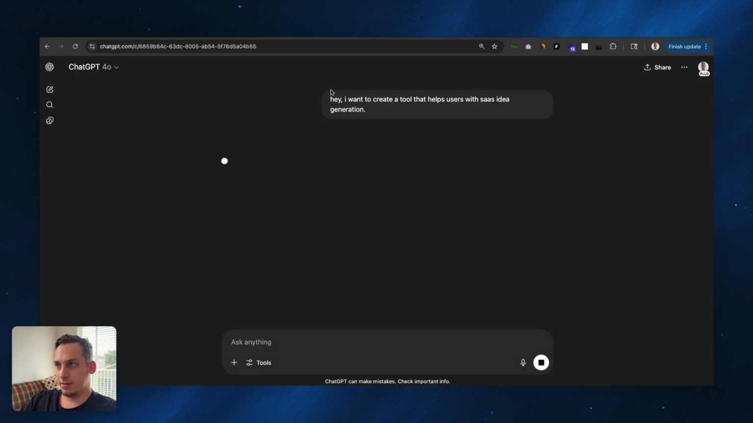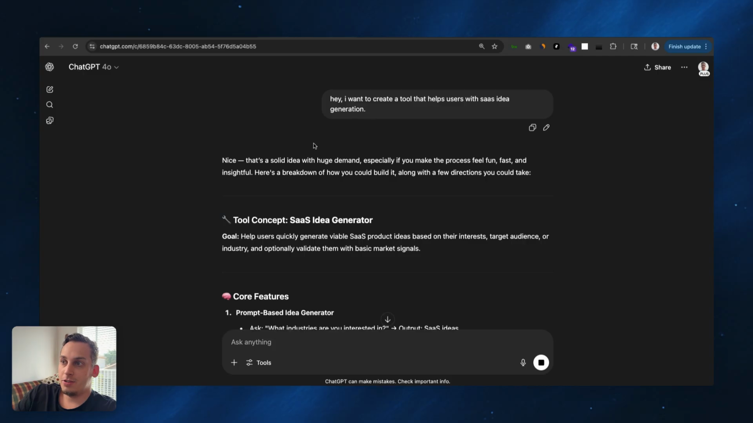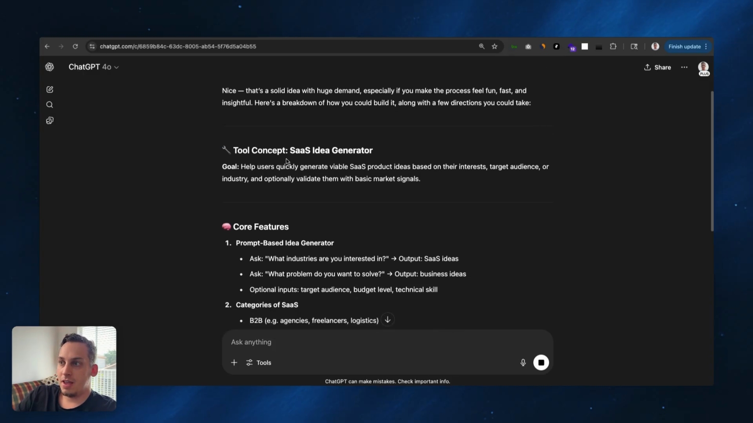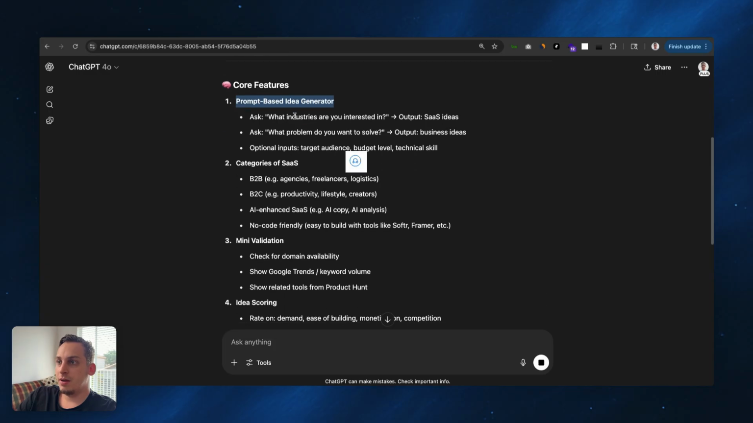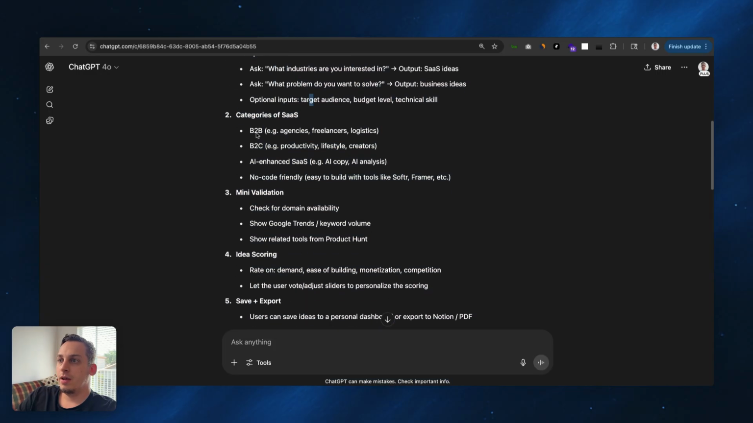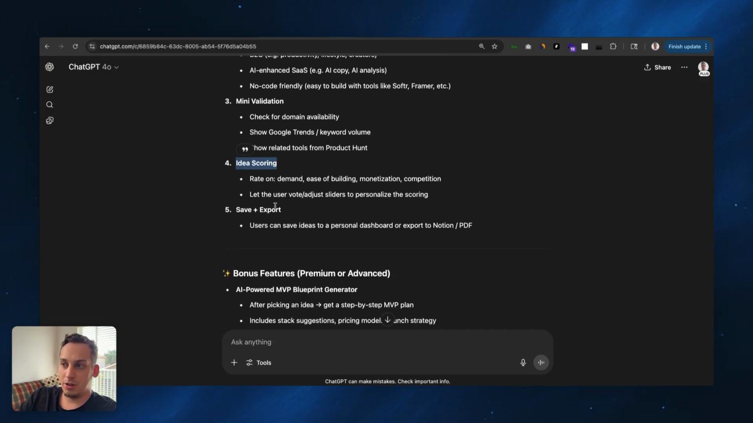So we can submit this: hey, I want to create a tool that helps users with SaaS idea generation. So tool concept, SaaS idea generation, core features: prompt-based idea generation, ask what industries are you interested in, what problems do you want to solve, B2B, B2C, mini validation, check for domain availability, idea scoring, which seems pretty cool, and then save and export. You can basically export that as a PDF, right?